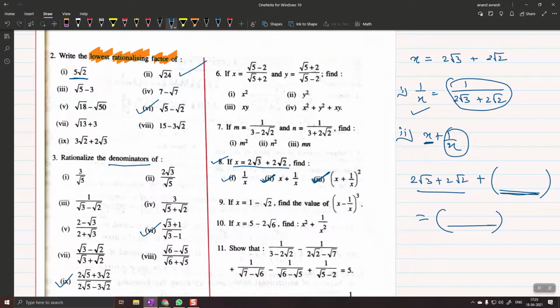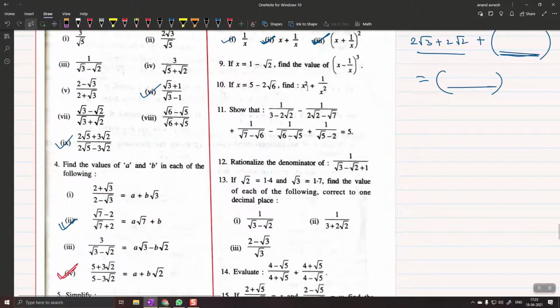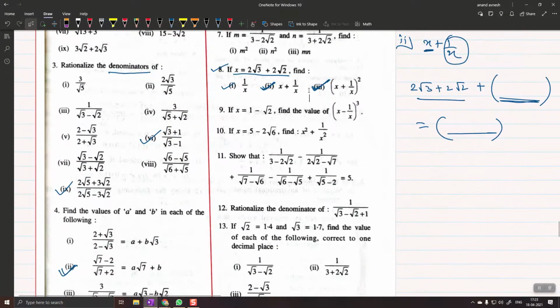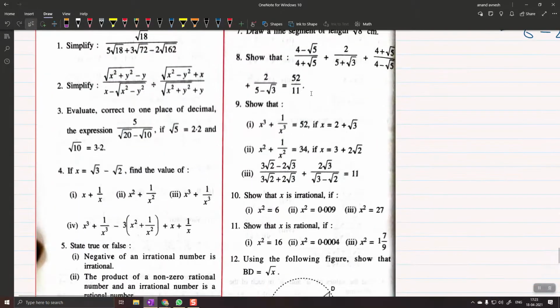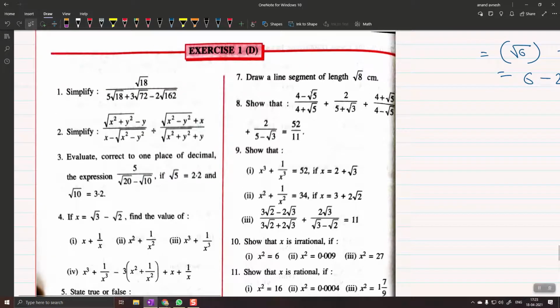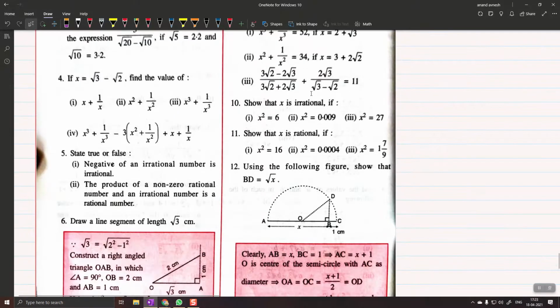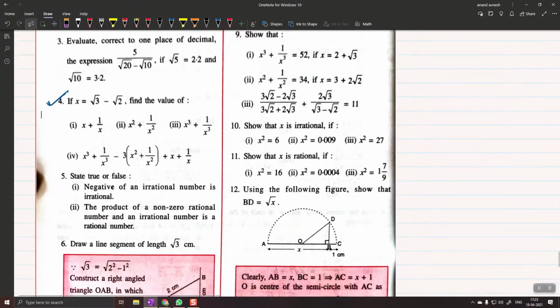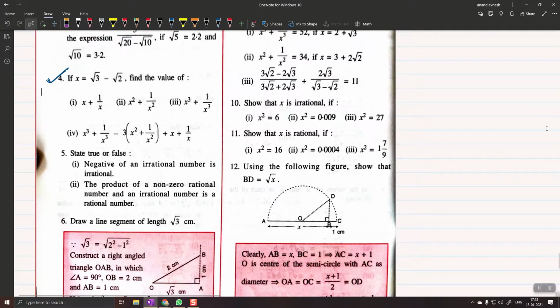But now we are going to try something. Let us try. From here we can try something. Okay, I'm going to try from here, question number 4. Do you see question number 4? And this is from exercise 1D. Okay, I will try this. This is very interesting. Let me just zoom out a bit.